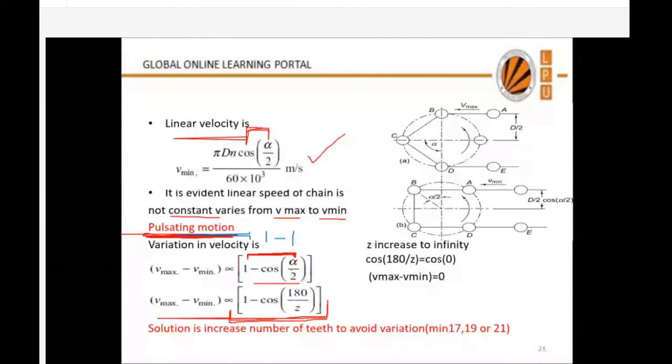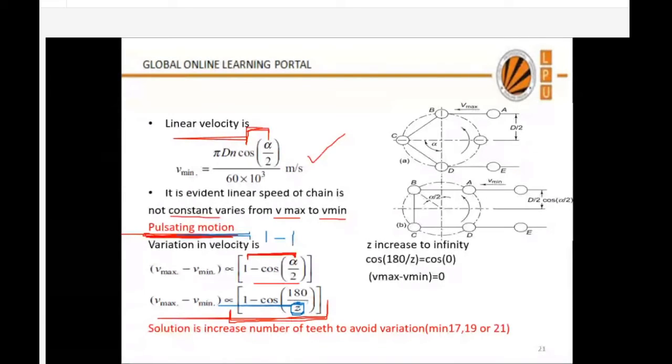Now, this angle will be 0 when z is infinite, that is, the number of teeth of the sprocket is infinite. One upon infinity will be 0. So this angle will become cos 0, which becomes 1. So 1 minus 1 becomes 0. It means variation in velocity will be 0. If there is no variation in velocity, no loss of power. But z is infinite. How is it possible? We cannot make infinite number of teeth.